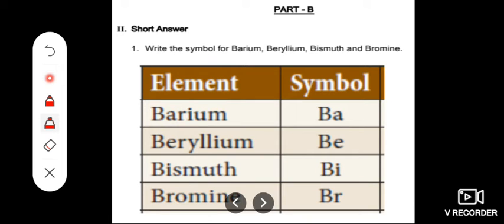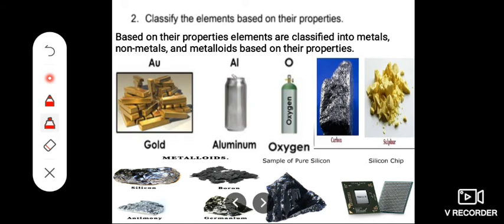The next one, write the symbol for barium, beryllium, bismuth, and bromine. Symbol of barium, Ba, first and second letter. Beryllium, Be. Bismuth, Bi. Bromine, Br, first and second letter. The next one, classify the elements based on their properties.